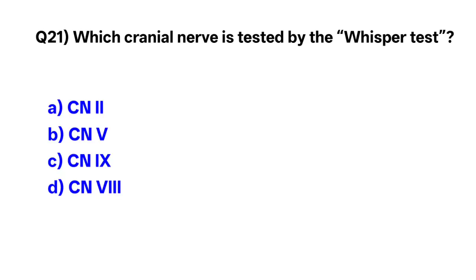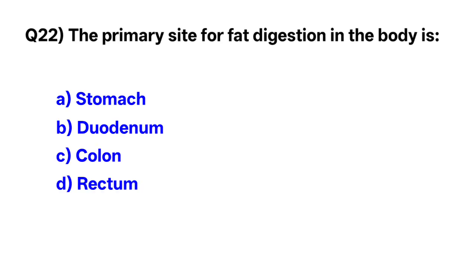Question number 21. Which cranial nerve is tested by the whisper test? Correct option is D. Cranial nerve 8. Question number 22. The primary site for fat digestion in the body is. Correct option is B. Duodenum.